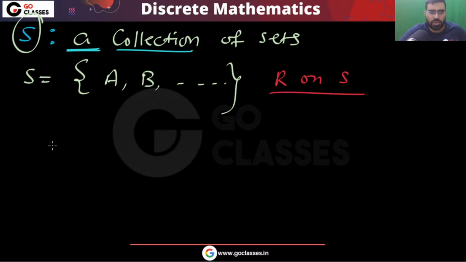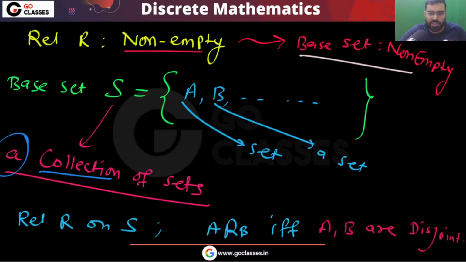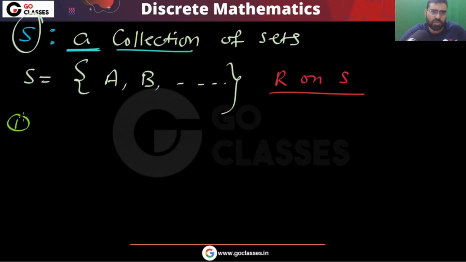Okay, now you tell me, this is non-empty. We already know that. So what can you say about the reflexive property? Can I say that A is disjoint from A? See, this reflexive property may be satisfied. Remember, this may be satisfied. Why?